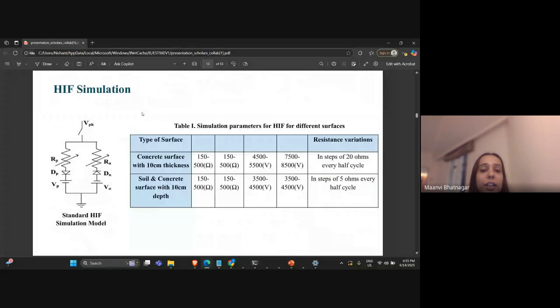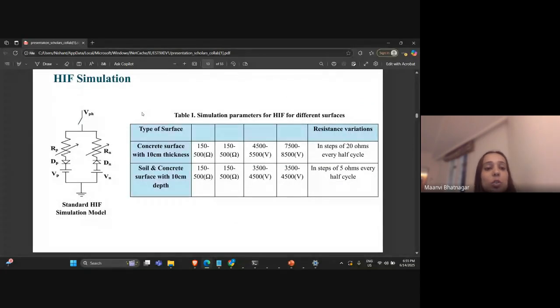So moving ahead, this is a standard simulation model for HIF. This is an Emanuel model, as you can see in the figure.